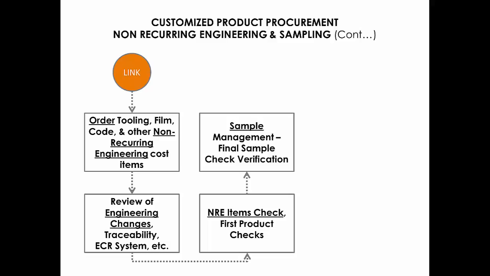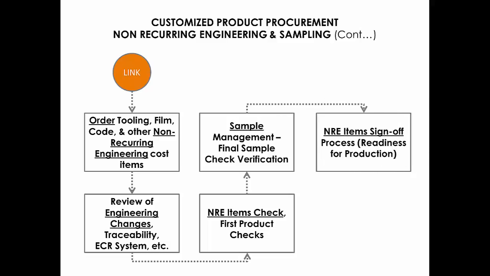We are able to visit your supplier and inspect all tools and parts produced from those tools, as well as monitoring the tooling in operation to ensure everything is functioning as it should be. This allows tooling to be officially signed off, knowing production intent parts are acceptable and can be approved. This would be another milestone in your new product introduction plan where final payments for the NRE items will be due. It also concludes the non-recurring engineering and sampling phase.